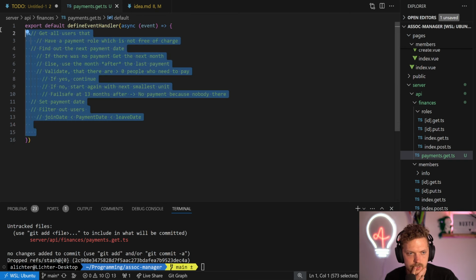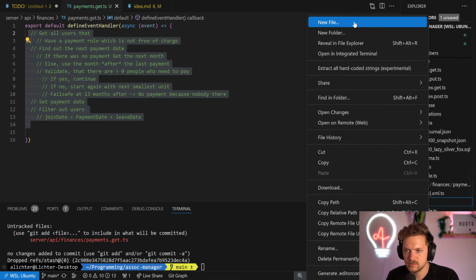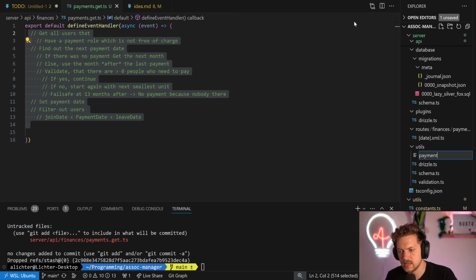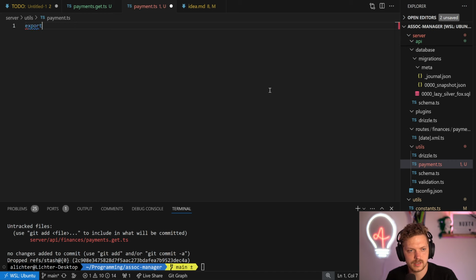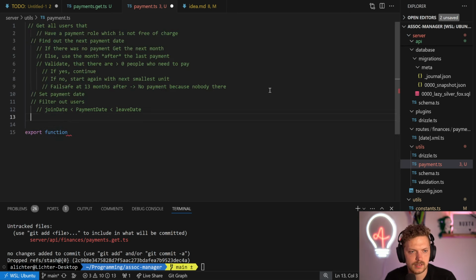So it would be nice to do this. Maybe we actually do this in a totally separate function, because it's a good idea. Let's do utils payment. So let's say export function. Yeah, we can do that, that's a good start. Get next payment date. Let's have that as a general idea.